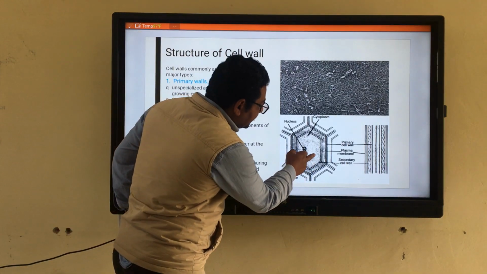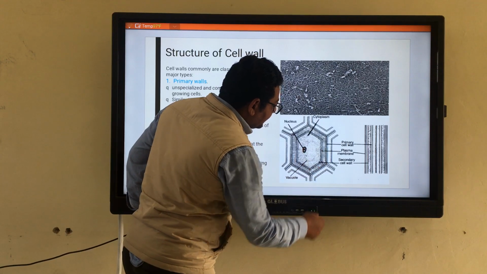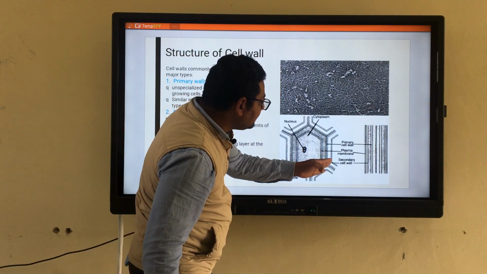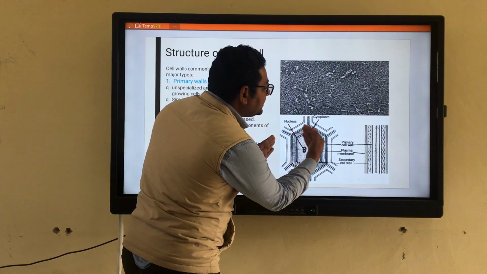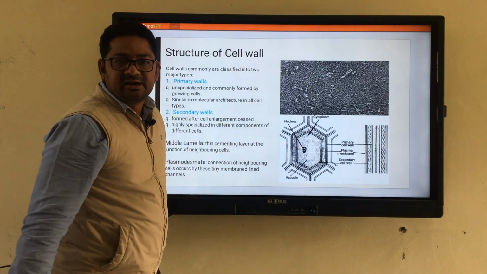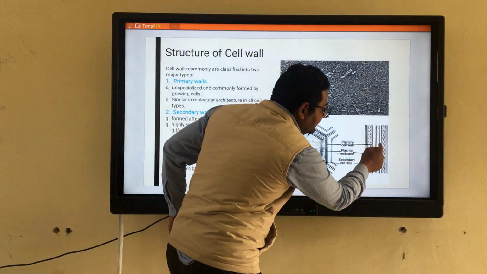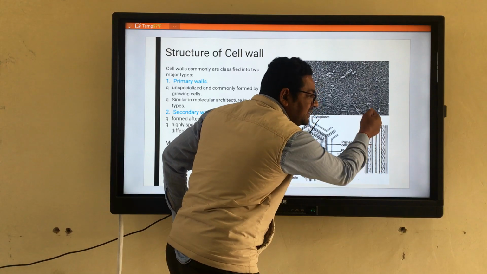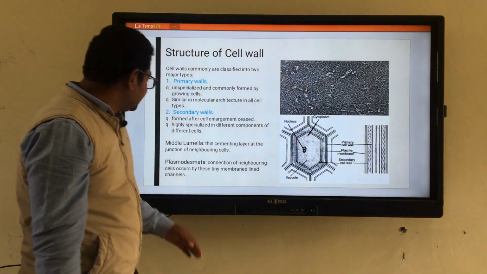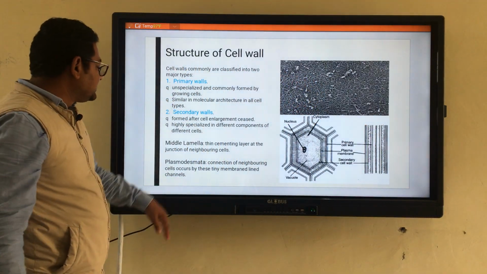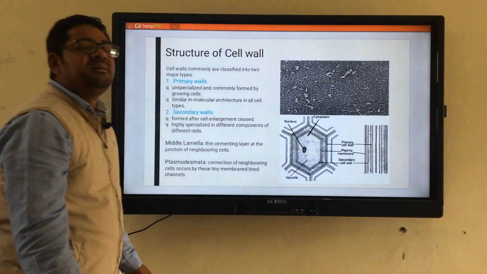Inside it you can see the plasma membrane, and along with the plasma membrane there is the primary cell wall. Along with the primary cell wall there is the secondary wall, and in between these two cells there is a thick line. This thick line represents the cementing material, and this cementing material is named the middle lamella.